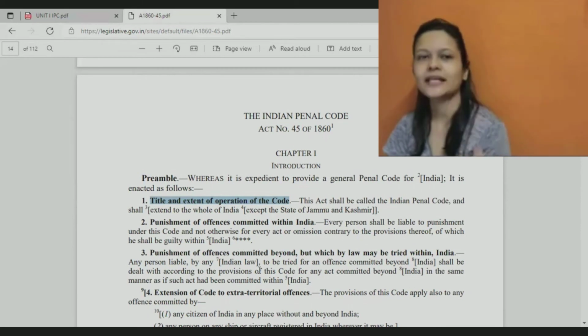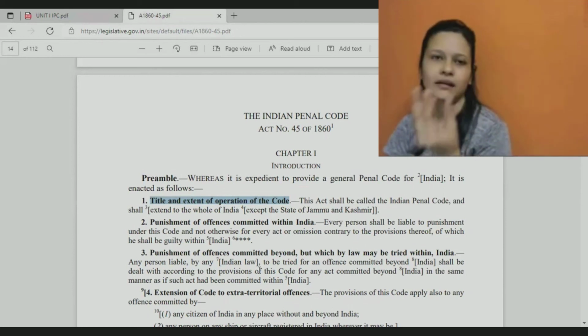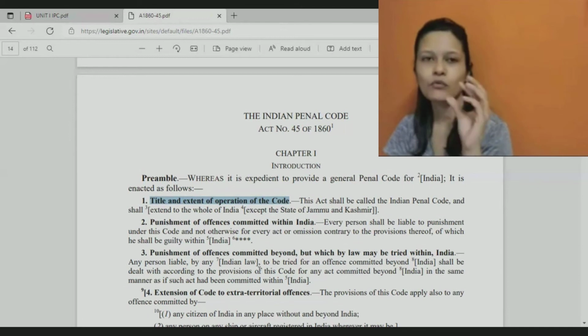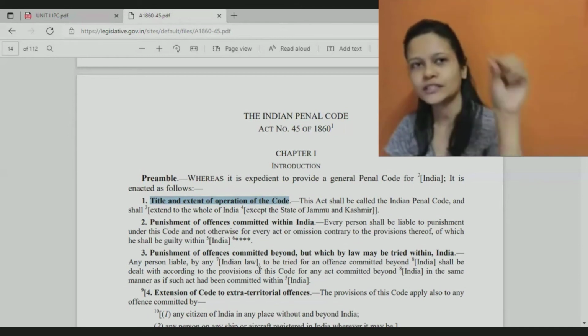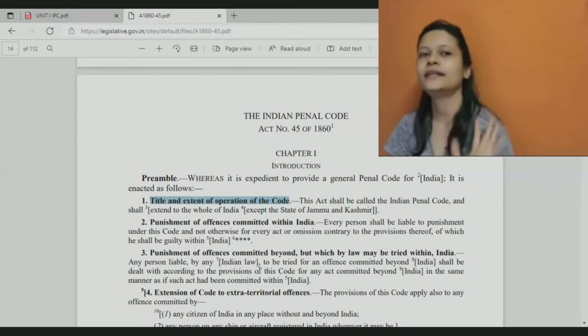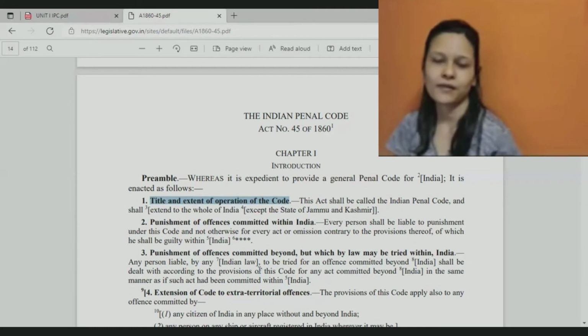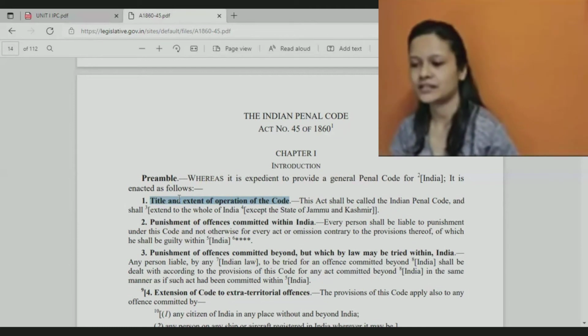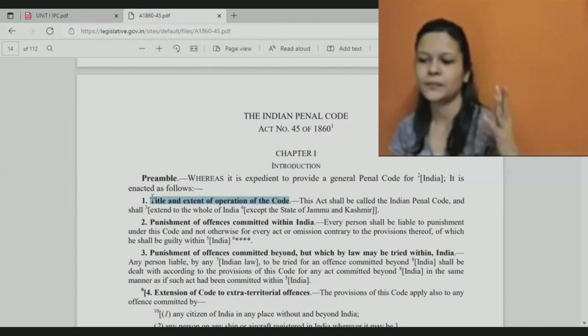Only in Bangalore? Maybe only in Indiranagar of Bangalore? What is the jurisdiction where this legislation applies? Usually this is how it starts. First will be a preamble. First article will be the title and extent of the legislation.